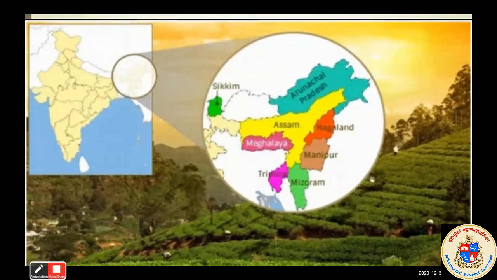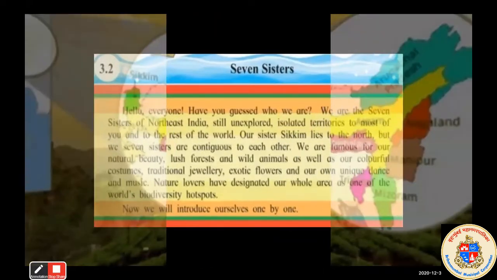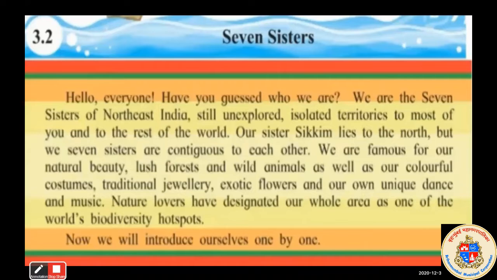Okay, so students, let's start our today's topic, 7 sisters. In this topic, students, all these 7 sisters are talking with us, and they are giving information about their area, structure, natural things, and tourist places. Okay, so they are talking with us. Let's see what they are saying to us. So first of all, I will read it. You have to listen carefully. Okay.